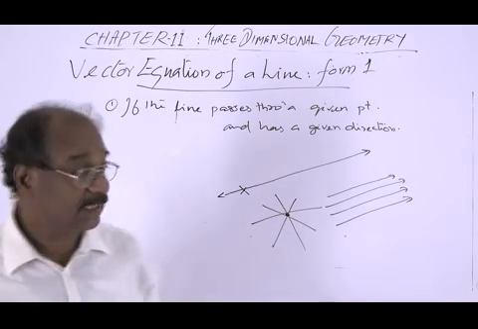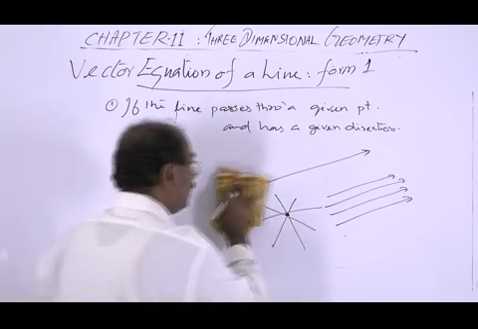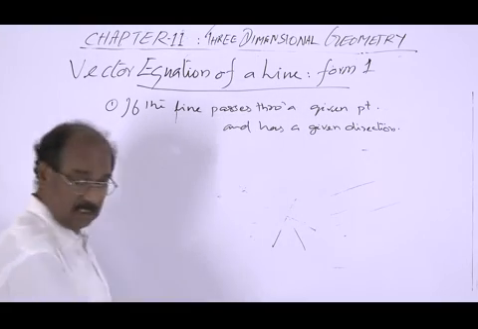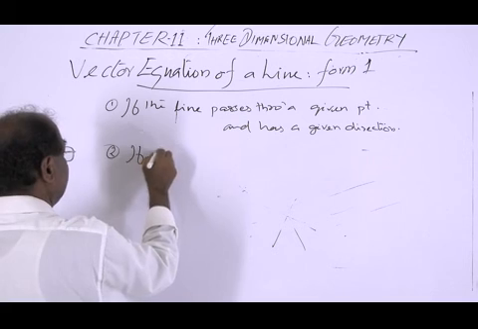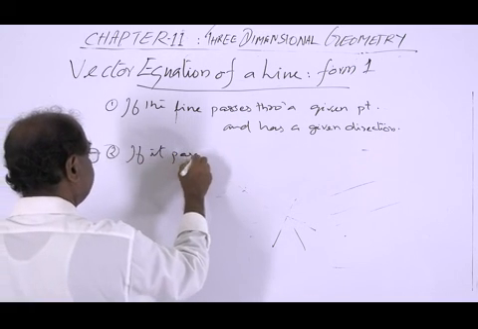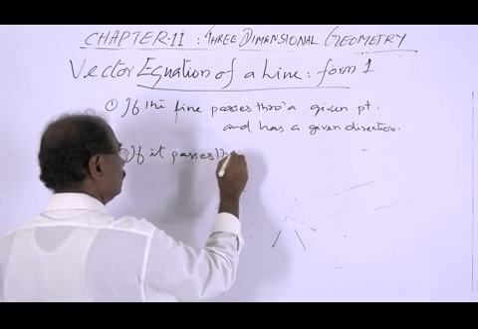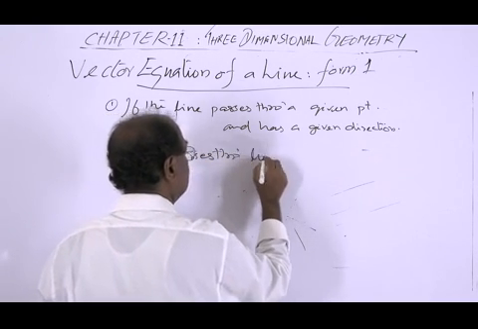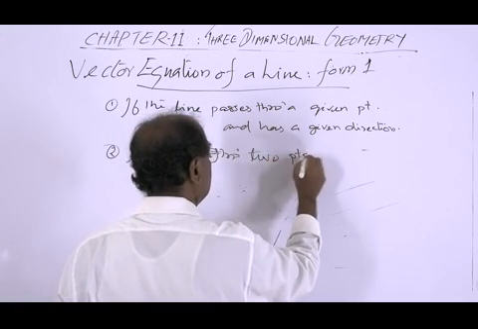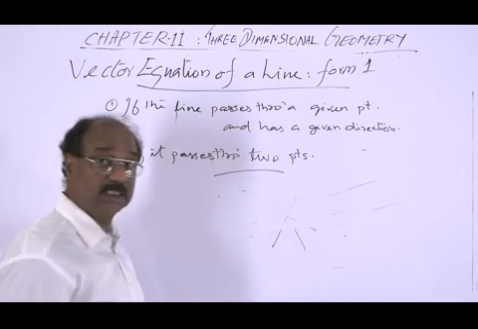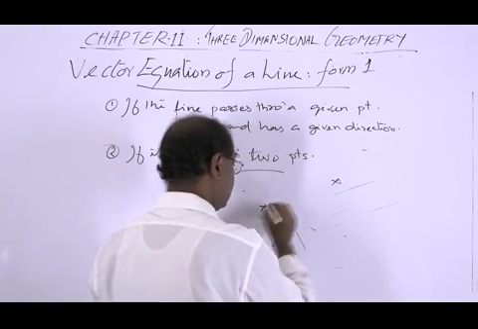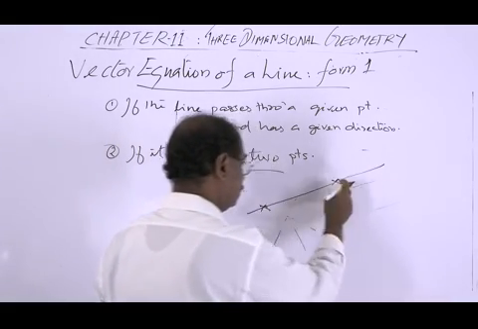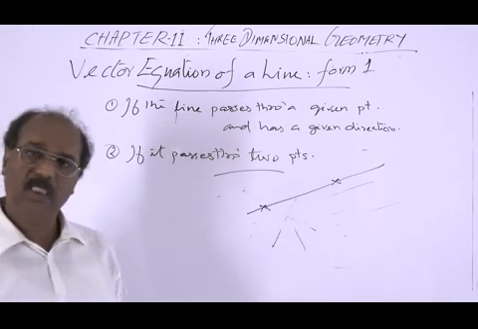And now the second situation is that the line is unique when it passes through 2 points. If it passes through 2 points, the line will be unique. So consider 2 points, then the line passing through these 2 points is unique.